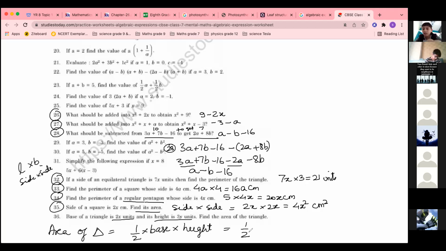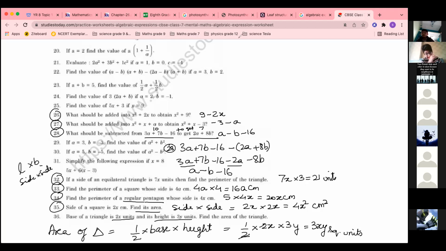How? 1 by 2 into 2x into 3y. This two cancel. Answer is only 3xy square units, you will say. Okay. 2 cancel ho gaya. 3 into x into y is left.